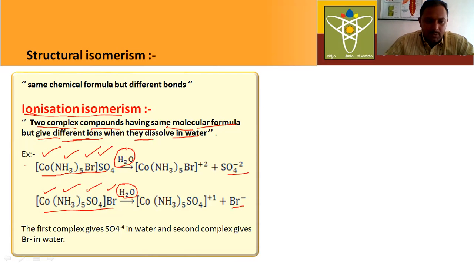The first coordination compound produces the sulfate ion. The second compound produces the bromide ion. These types of complexes are called ionization isomers, and the phenomenon is called ionization isomerism.